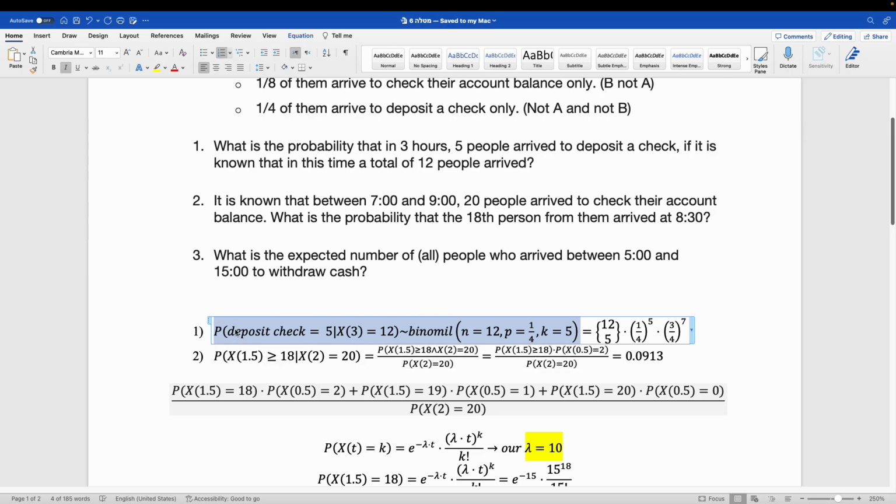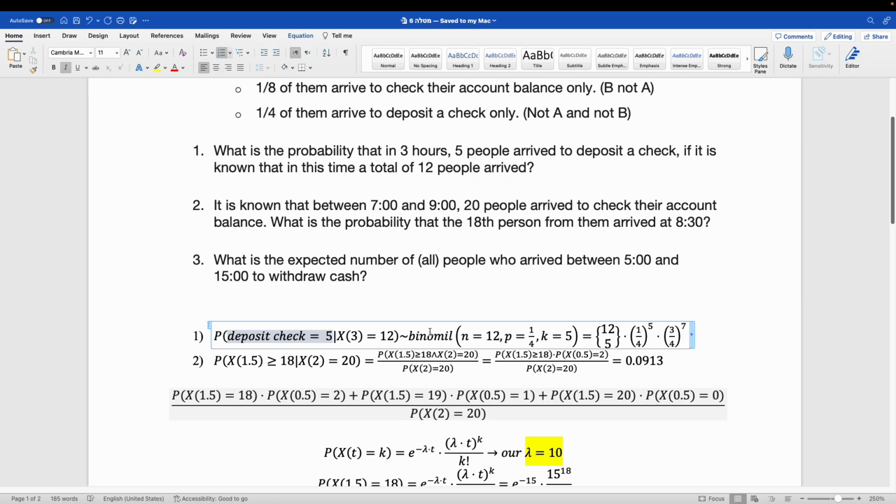So it's really like deposit check, there are 5 people, given that we know that up until hour 3 there are 12 people. The probability that someone who arrives will deposit check is 25%, which is 1 divided by 4. So out of 12 instances of people arriving, we want to choose 5 of them, and the order doesn't matter. We multiply that by 1 divided by 4 to the power of 5, and multiply by the rest, which can choose any spots they want. And this is the answer.